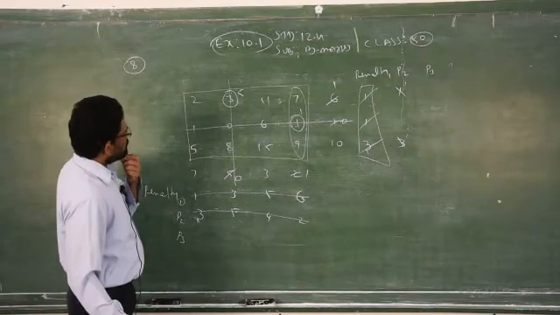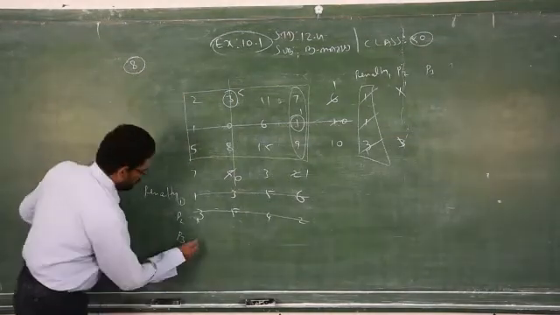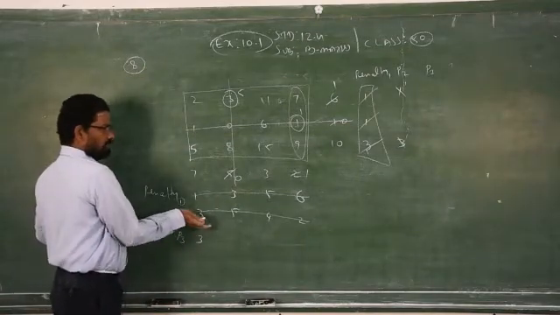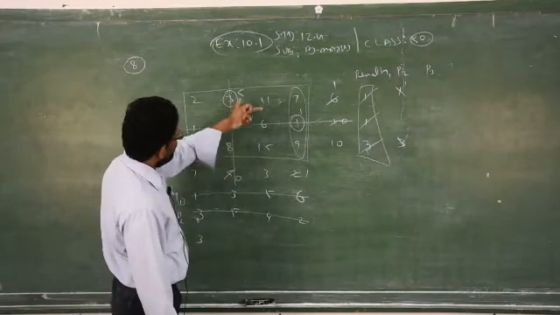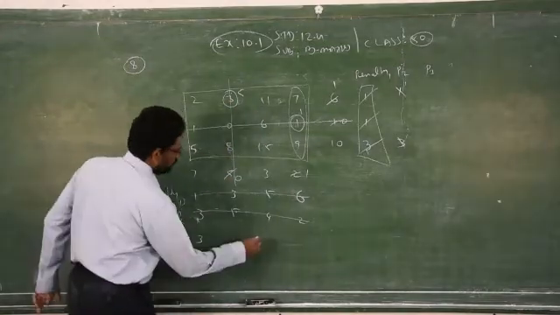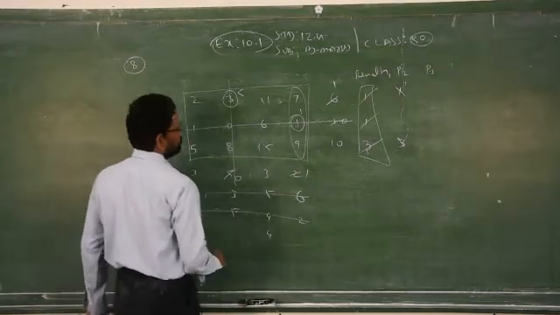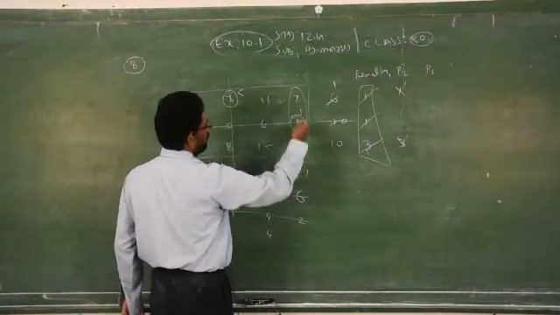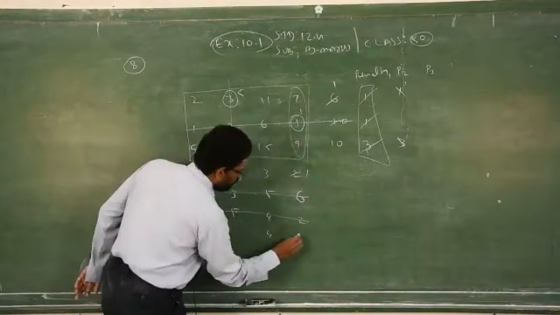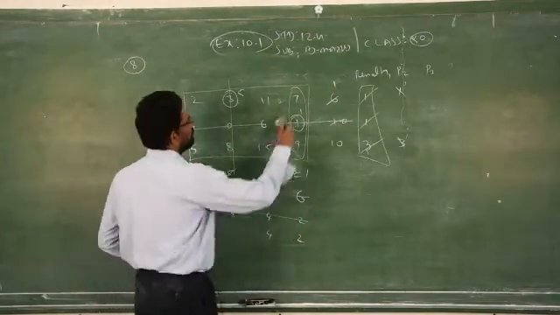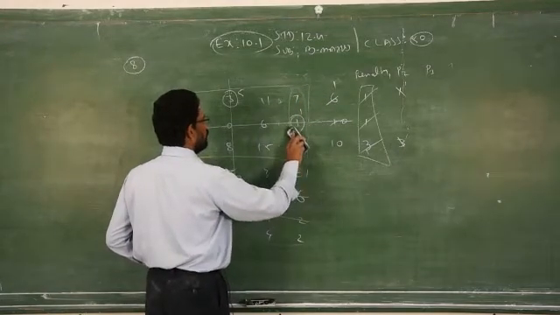Now, what is the least difference? 5 minus 2, 3. No difference. Doesn't matter. Don't look at the previous penalties. Then there is no value. Here 15 minus 11 is 4. Here we have 9 minus 7, 2. Clear? This circle is only for understanding purpose I did. So don't confuse with this circle.